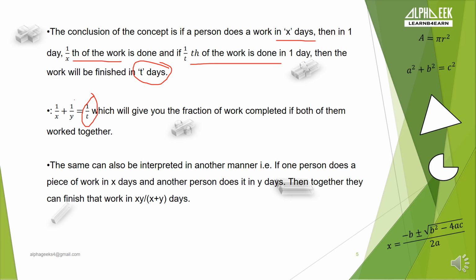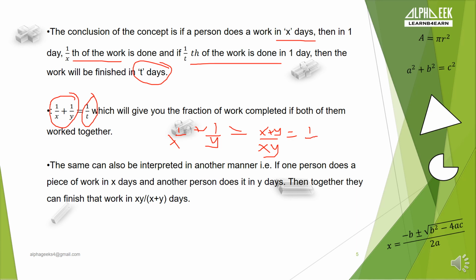If we simplify 1 by x plus 1 by y, we get x plus y upon xy, correct. So this is equal to 1 by t.